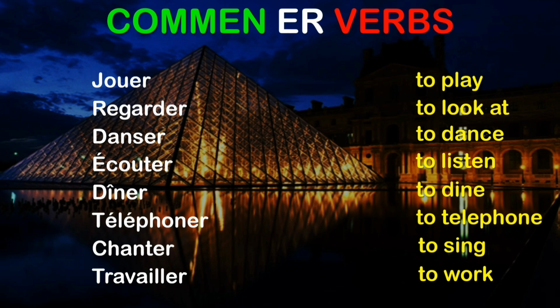Try to do the conjugation of these verbs so that you get good practice over the ER group of verbs. So, jouer, as I have already told you, an infinitive form in English can be identified with the "to" form. Here you can say to play, to look at, to dance, to listen, to dine, to telephone, to sing, to work, which in French is jouer, regarder, danser, écouter, dîner, téléphoner, chanter, and travailler.